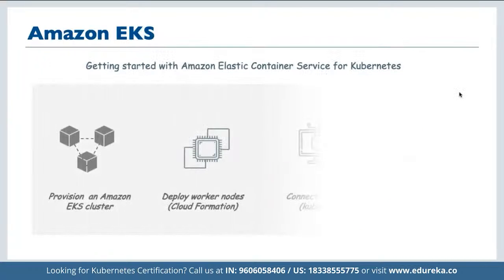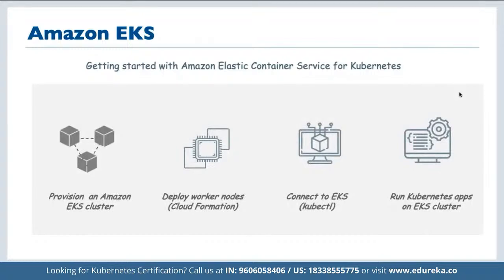Now we can get started with Amazon Elastic Kubernetes Service. First of all, we have to provision the Amazon EKS cluster. Then we can deploy the worker nodes as a part of a CloudFormation template. And then we can connect to EKS using kubectl. And then we can run Kubernetes applications on the entire EKS cluster.